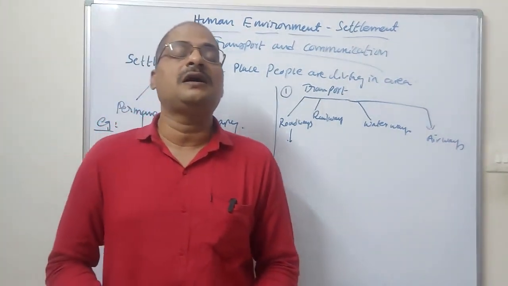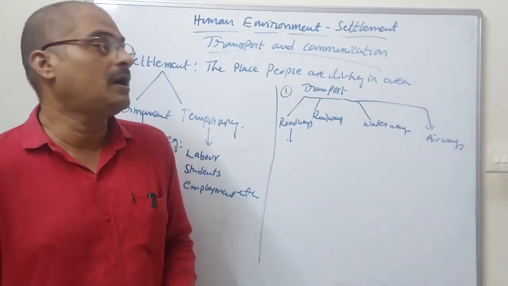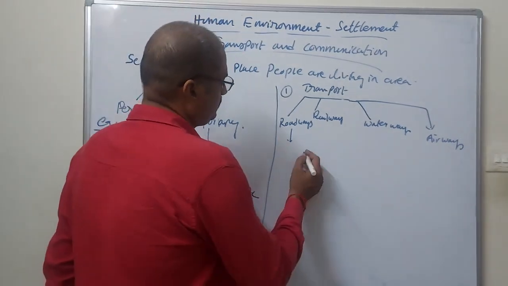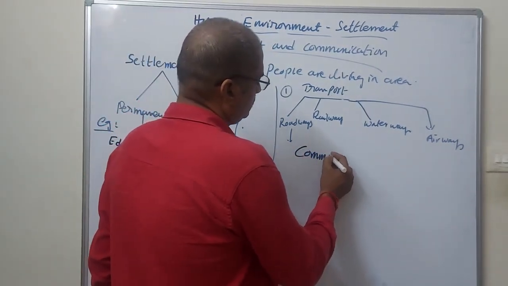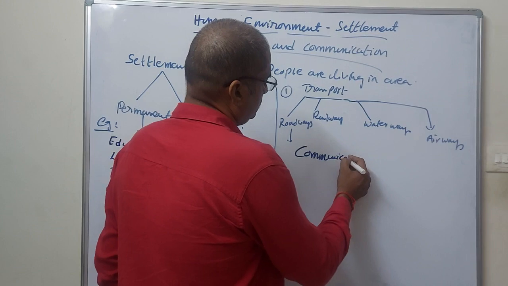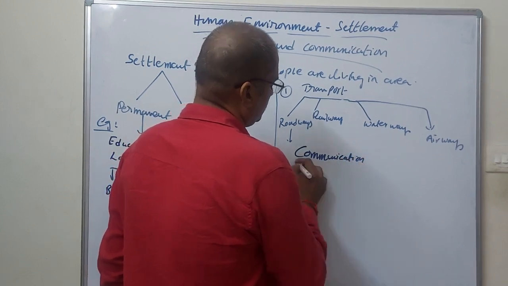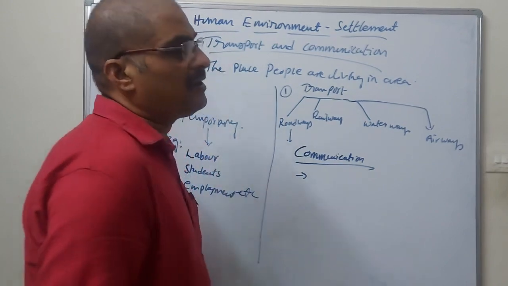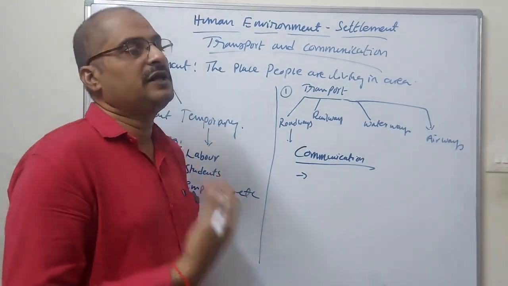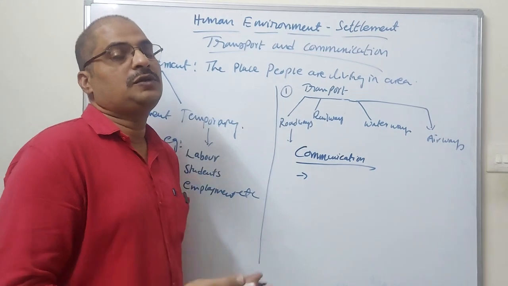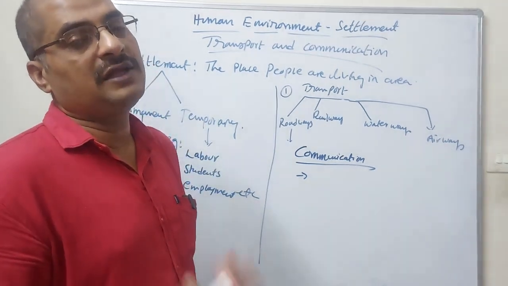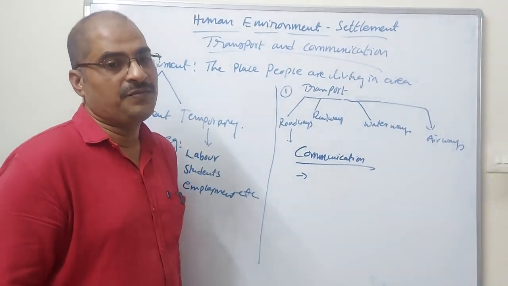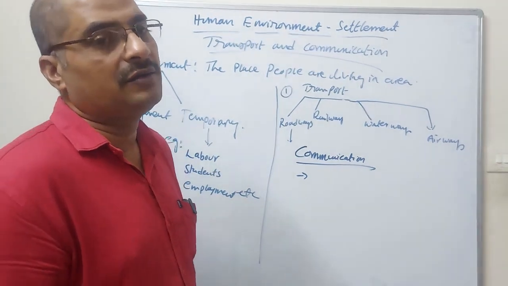Now we come to the other area, communication. What is the meaning of communication? Reaching information to another person is called communication. How do we communicate?